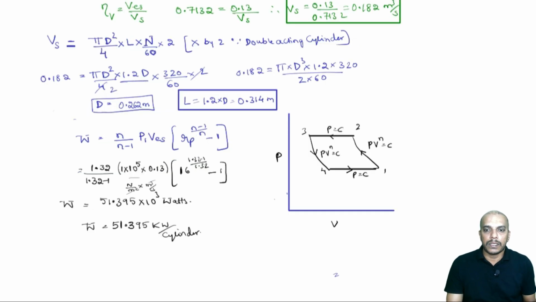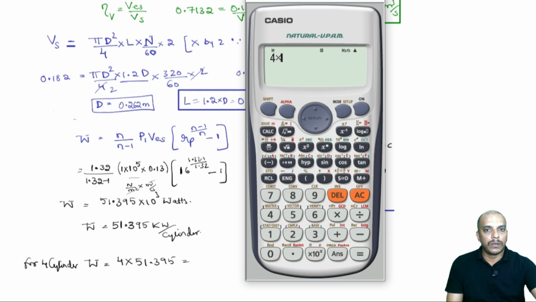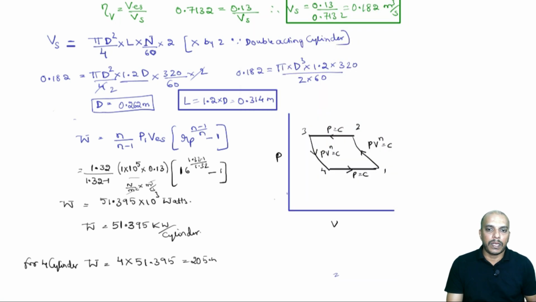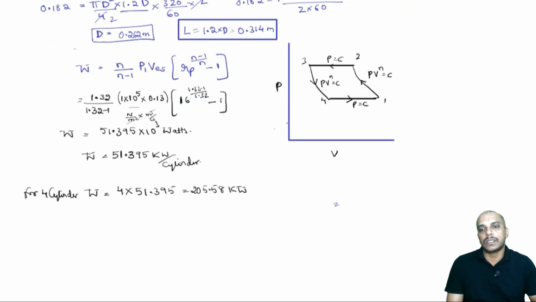which are working simultaneously to deliver the volume of air. So, this must be multiplied for 4 cylinders. We must multiply that 4 into 51.395 kilowatt. So, that will be 205.58 kilowatts of power needed. But remember, the mechanical efficiency is given.